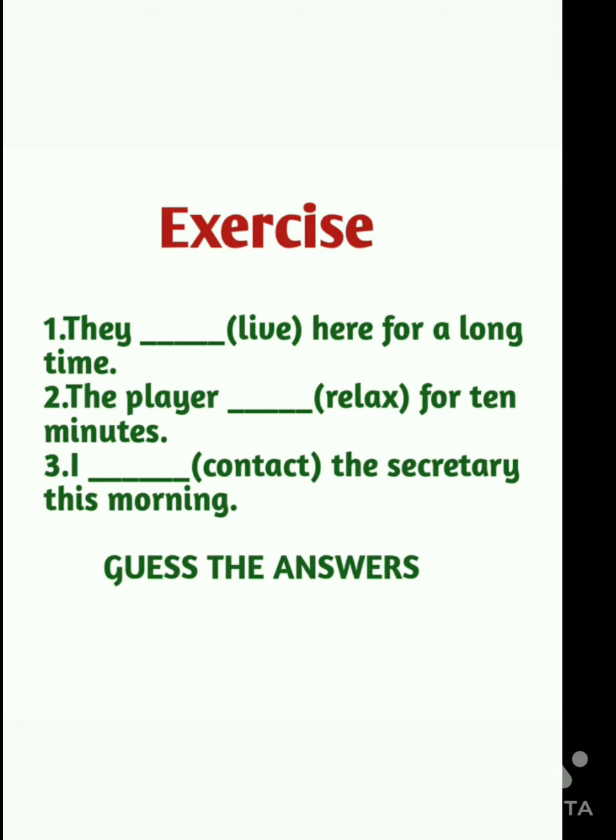Here we have a small and simple exercise in which you are supposed to guess the answers. First, fill in the blank: they live here for a long time. The verb form should be from live. Now you should know whether it is V1, V2, V3 or V4. In simple past, which verb form do we use? As simple as that, we use V2. The player relaxed for 10 minutes. I contacted the secretary this morning. As all the sentences are in simple past, we are supposed to use the verb form V2.